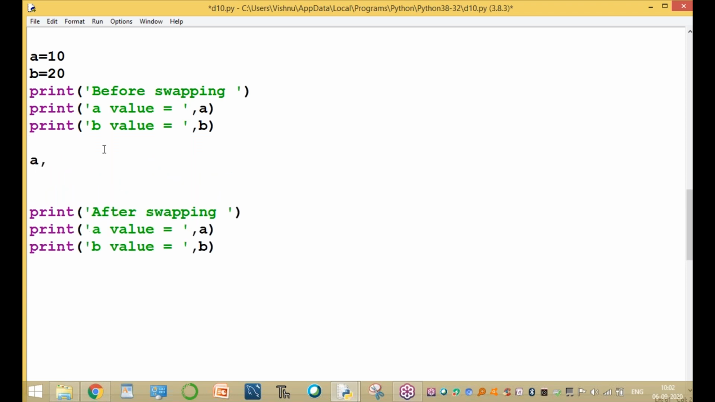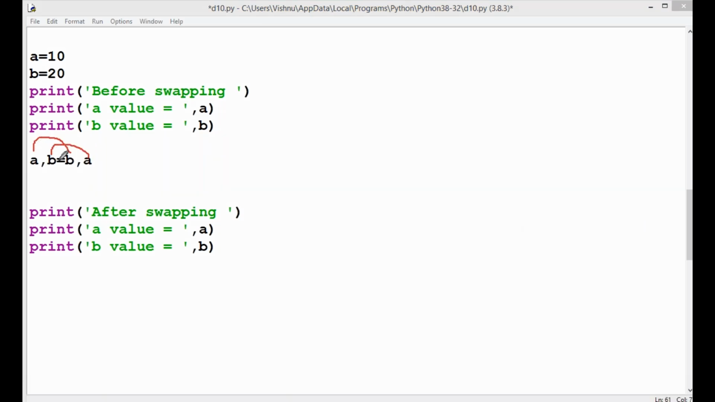In Python, a, b = b, a. Here we are assigning the b value to a and the a value to b. It is executed in only one line, swapping these two values. Swapping these two values is a very powerful and important statement.